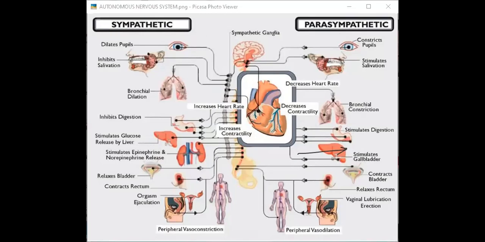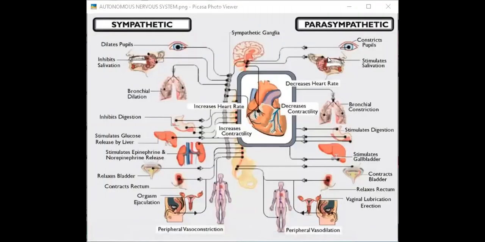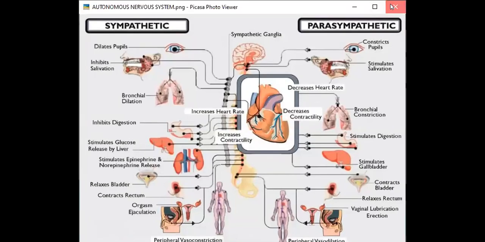Then let me go with another diagram. Here now I'm separating the topic into three parts. First of all, we'll learn about the ganglia. Then after, we look forward towards the preganglionic nerve fiber. Then after, postganglionic nerve fiber. So the three issues we learn separately, and then after, we'll include them.